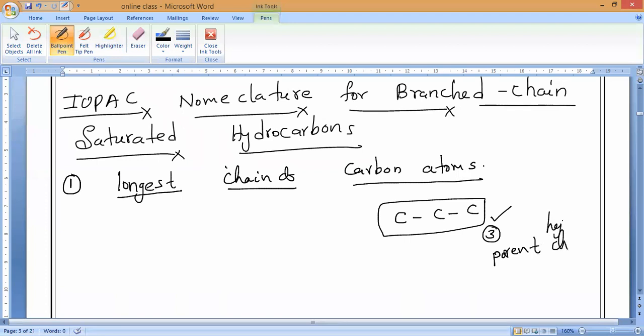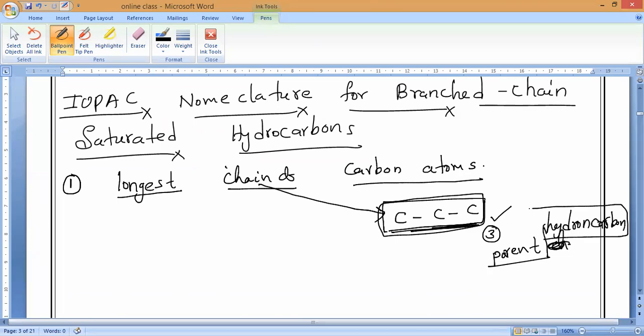So parent hydrocarbon, or we can say parental group, is based upon the number of carbons in the longest chain. Whatever number of carbons are present in the longest chain, based upon that we choose the parent hydrocarbon.